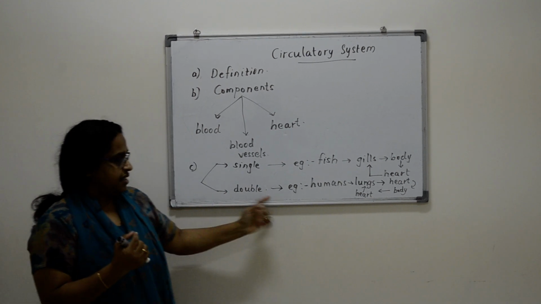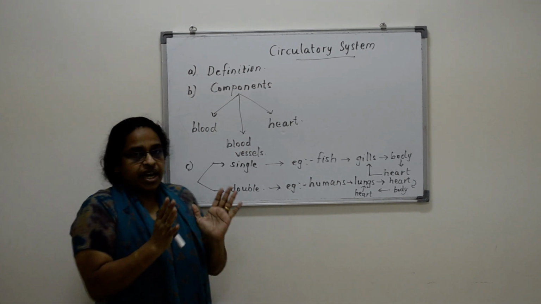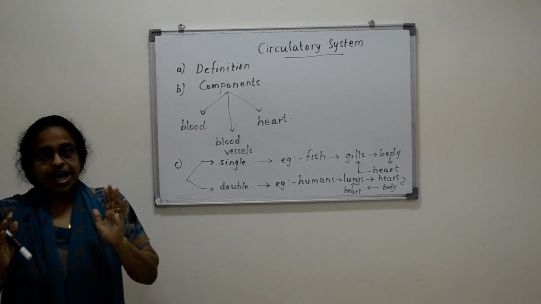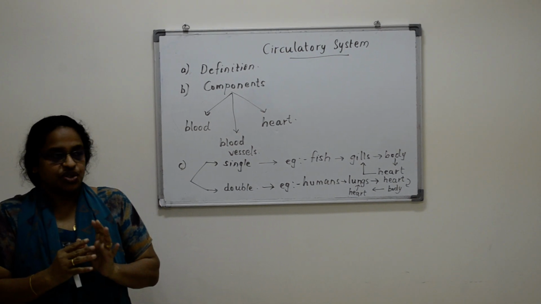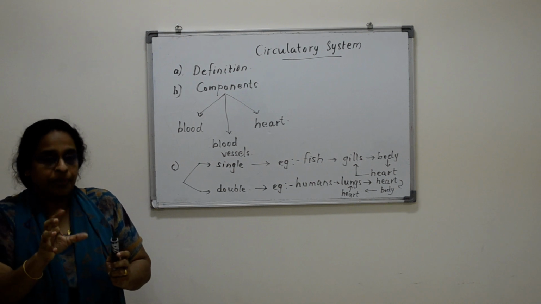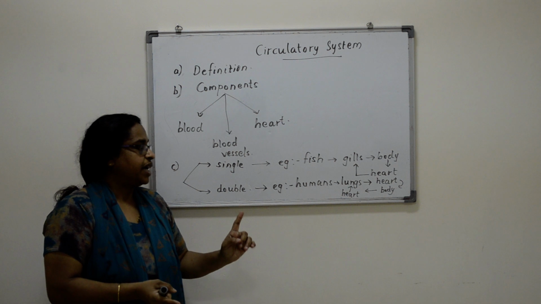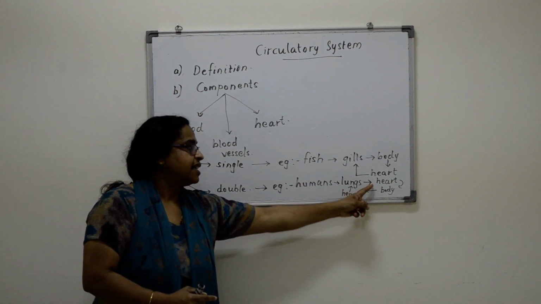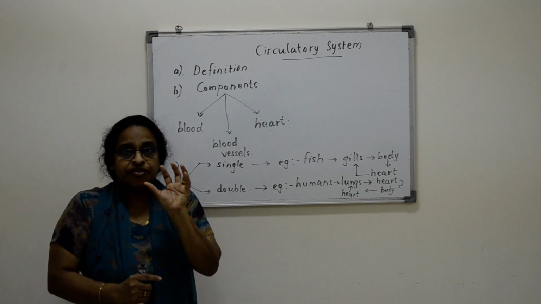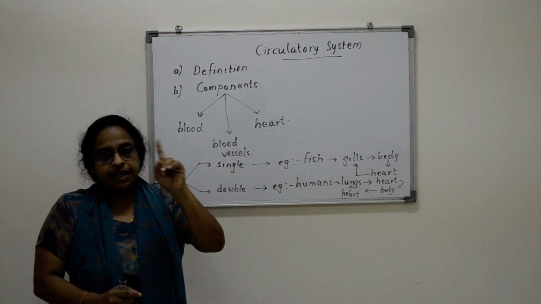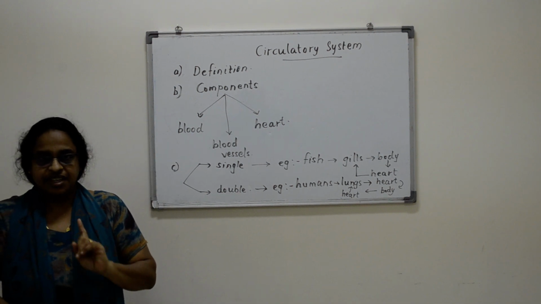The advantage is that, as I told you, since we are organisms with very high volume, or we are big organisms, it needs a lot of pressure for the blood to pass through the body. That is why the blood is entering into the heart twice. That means the pumping organ is giving enough pressure for the blood to be circulated around the body. Is it clear?